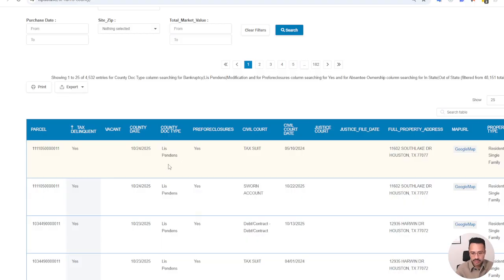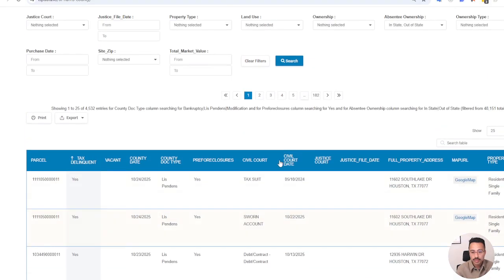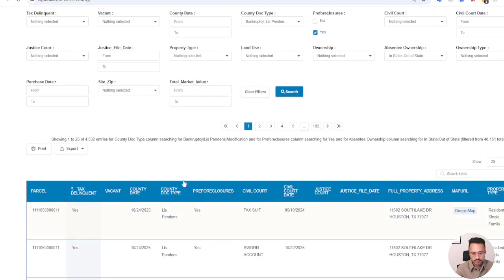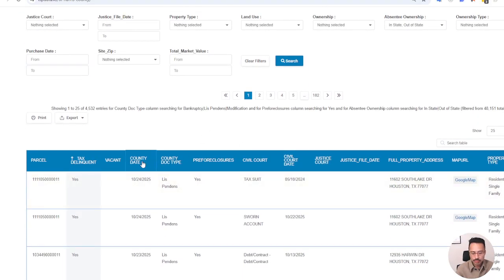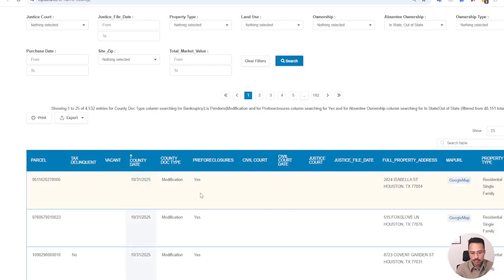This one falls under the lis pendens. And as we can see, they also had a tax suit, right? And you can see the date on which they had some of those tax suits. So for example, this one is very recent. So this would probably be one that you would want to do a bit of marketing on as well. And again, we want to give you consistent and up-to-date data, right? And give you multiple use cases.